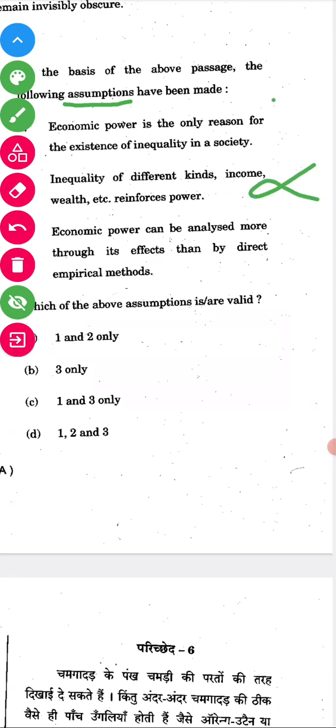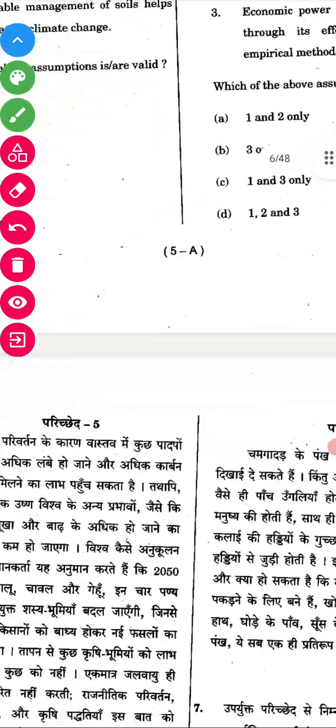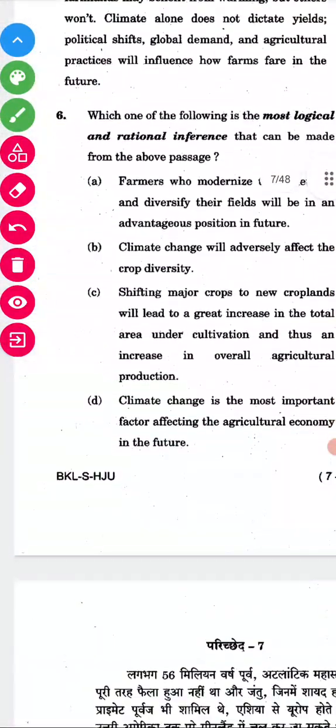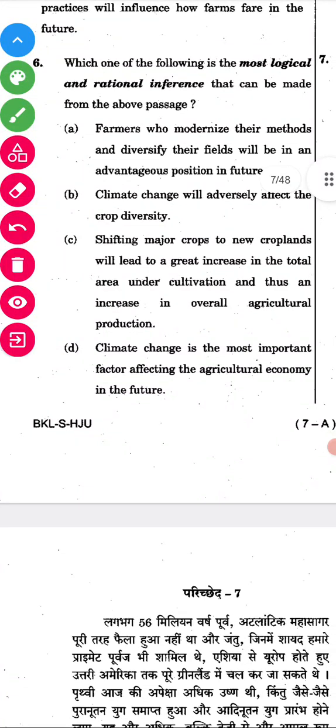It is also wrong. The second is also wrong. We are remaining with the third one: economic power can be analyzed more through its effects than by direct empirical methods. Wherever you see can be, it will be positive. Yes, right. So option B is the right answer for that. Okay, we'll move on to the next question, question number 6.